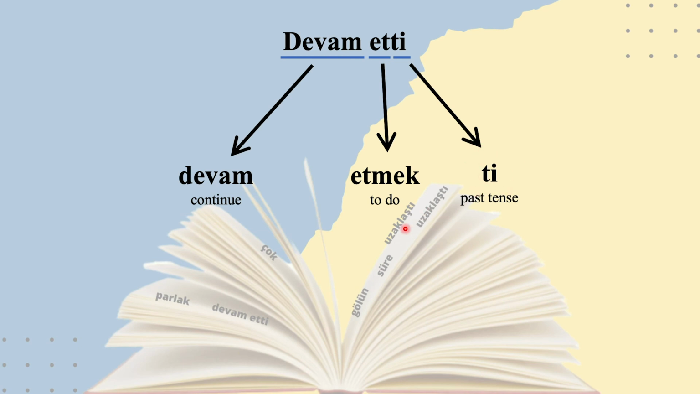Now, just a small note. Etmek, it's like a helping verb. We mostly use it with words that are not of Turkish origin, like words taken from Arabic. Devam is of Arabic origin. That's why we use etmek next to it.